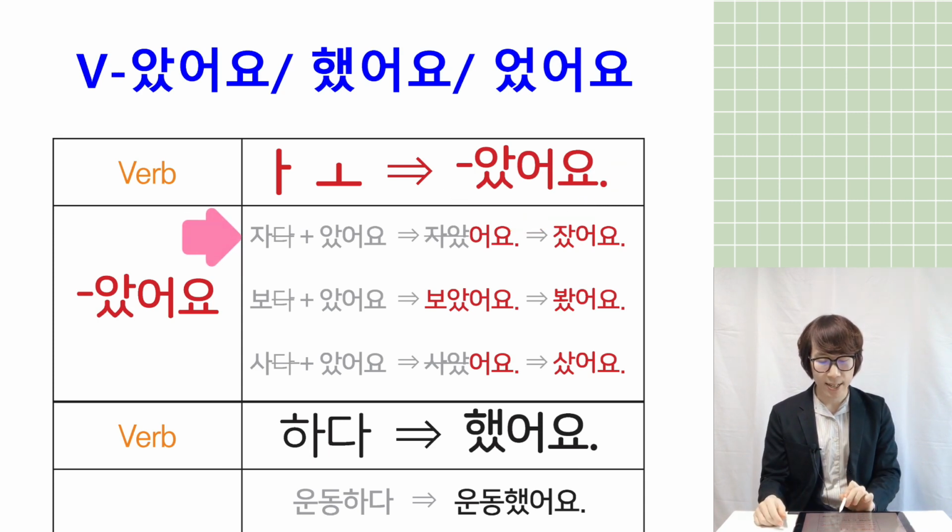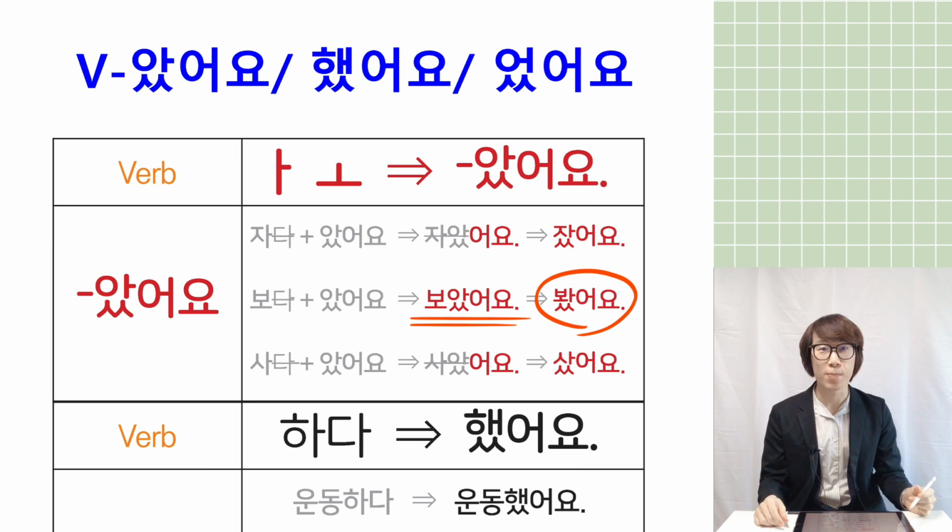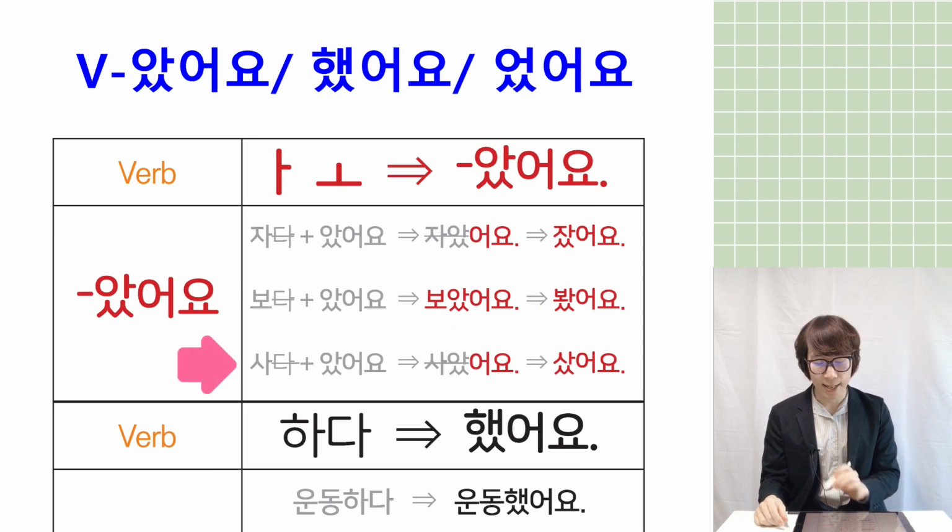Example, 자다, 자, the vowel is 아, so we can add 았어요. So you can say 자았어요, but Korean people don't say 자았어요. 자았 becomes 잤어요. And 보다, 보, the vowel is 오, so you can add 보았어요, or you can say 봤어요. Both are fine. And example, 사다, 사, the vowel is 아, so you can say 사았어요, but Korean people don't say 사았어요. 사았, fast say, you can say 샀어요.